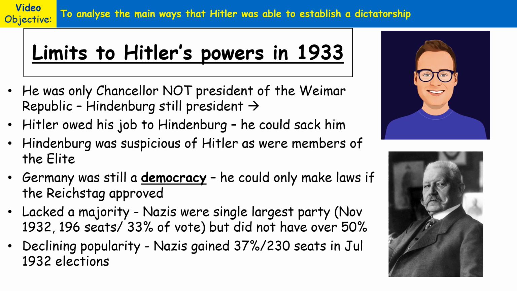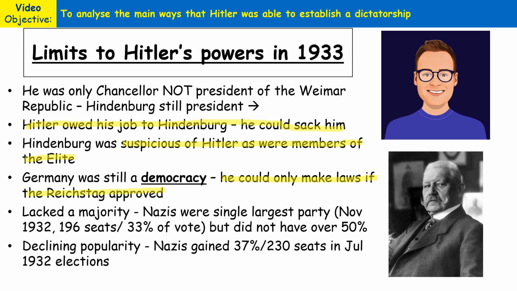Now, Hitler, as I mentioned on the previous slide, was appointed Chancellor in January 1933, but he couldn't do what he wanted to. He still owed his job to Hindenburg, who could sack him at any point. Like I mentioned already, Hindenburg was suspicious of Hitler. He didn't like him, and other members of the elite in Germany, so the aristocracy and the very wealthy, didn't trust Hitler either. Germany was also still a democracy at this time when Hitler became Chancellor, and he could only make laws if the Reichstag approved.